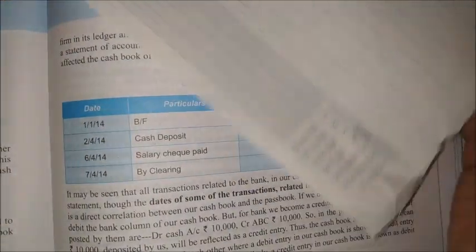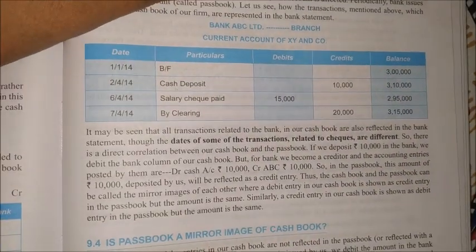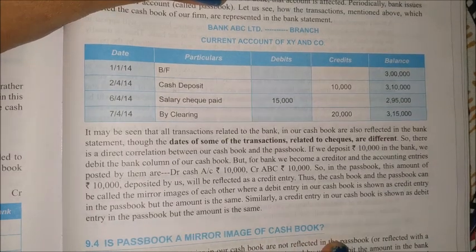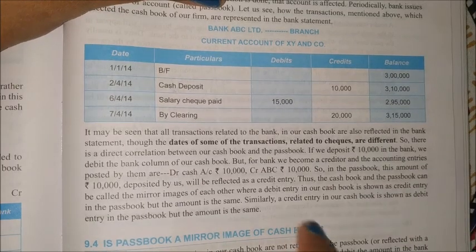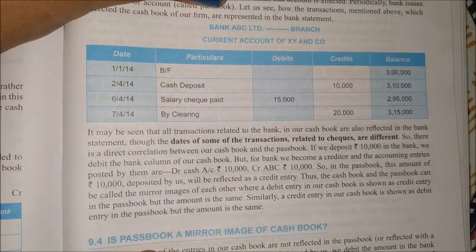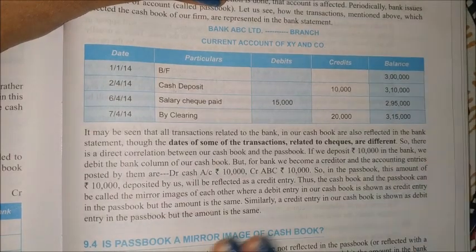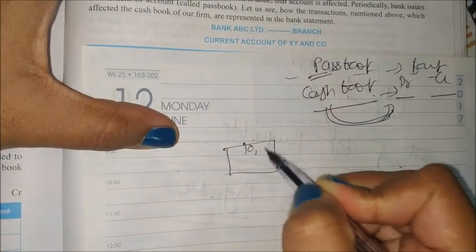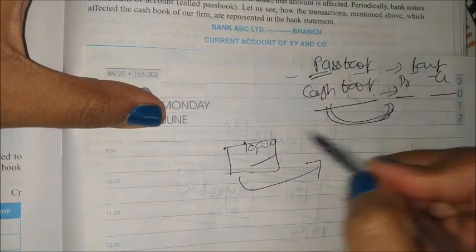So you can say that passbook is a mirror image of cash book, meaning passbook is maintained by the bank on our behalf, and cash book we are maintaining, so it should be a mirror image. But sometimes what happens, some entries in our cash book may not reflect in the passbook. Possibly some error, for example somebody supplied you raw materials and you had given them one check worth 10,000. So you have made an entry like check given for 10,000 rupees.